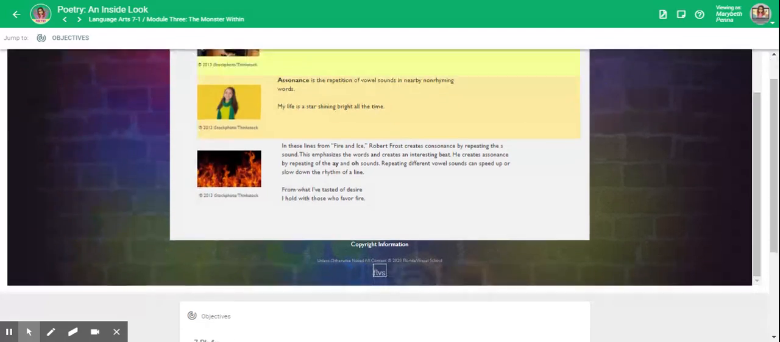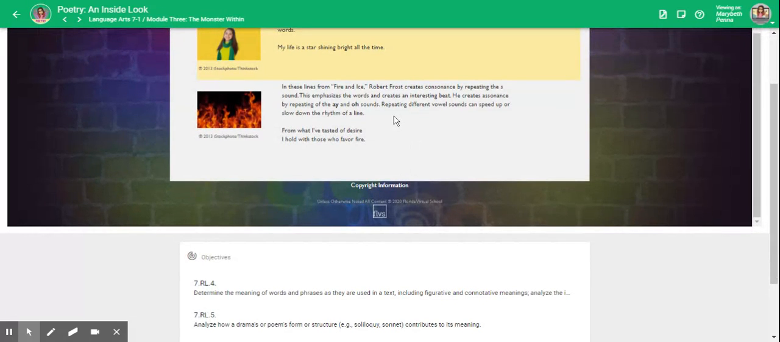In these lines from Fire and Ice, Robert Frost creates consonance by repeating the S sound. This emphasizes the words and creates an interesting beat. He creates assonance by repeating the A and O sounds. Repeating different vowel sounds can speed up or slow down the rhythm of a line.